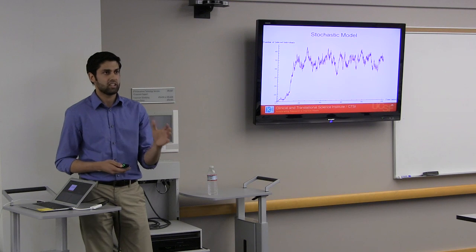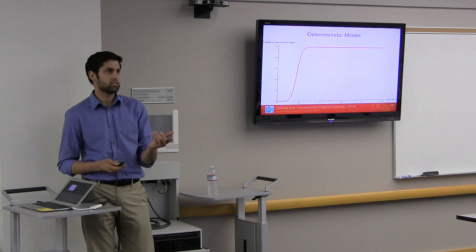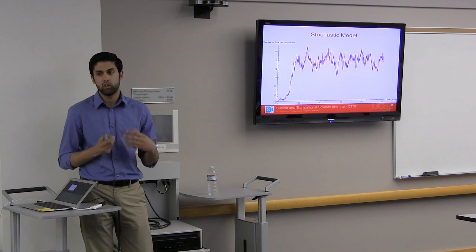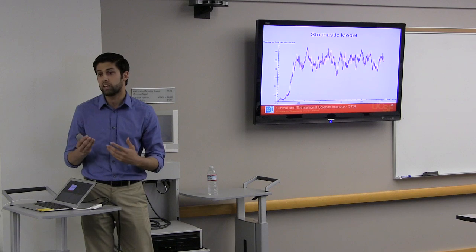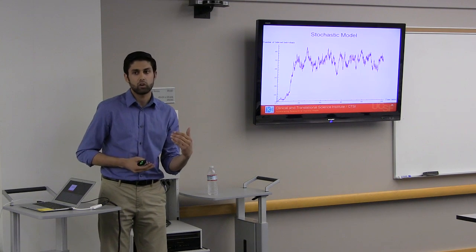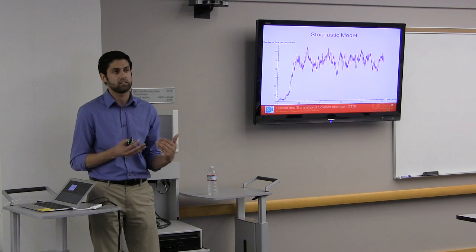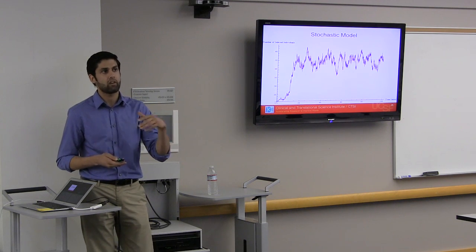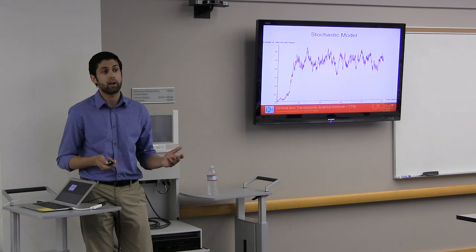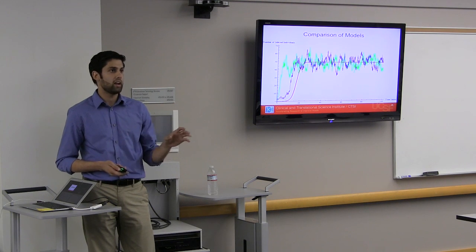This is what's called a stochastic model. And as you can see, it's really jagged. It kind of looks somewhat like that, but not really. And this is because in real life, you have chance variability at any given time point. There's a chance that someone could become infected, or a chance that someone who's infected becomes susceptible again. And you have to account for that. It's the same principle that happens in modeling stock prices. There's just random chance variability, and you have to account for it.